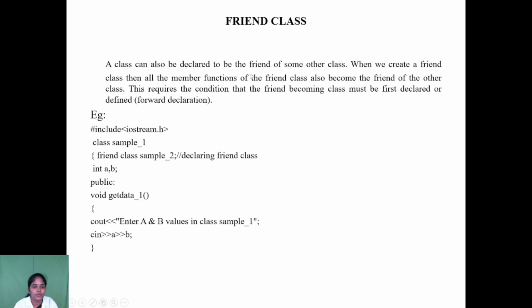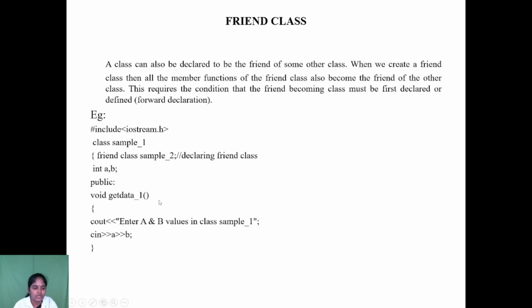A class can also be declared to be a friend of some other class. When we create a friend class, all the member functions of the friend class also become friends of the other class. For this declaration we need one more condition: the class that is to become a friend must first be declared or defined. Keep this in mind.